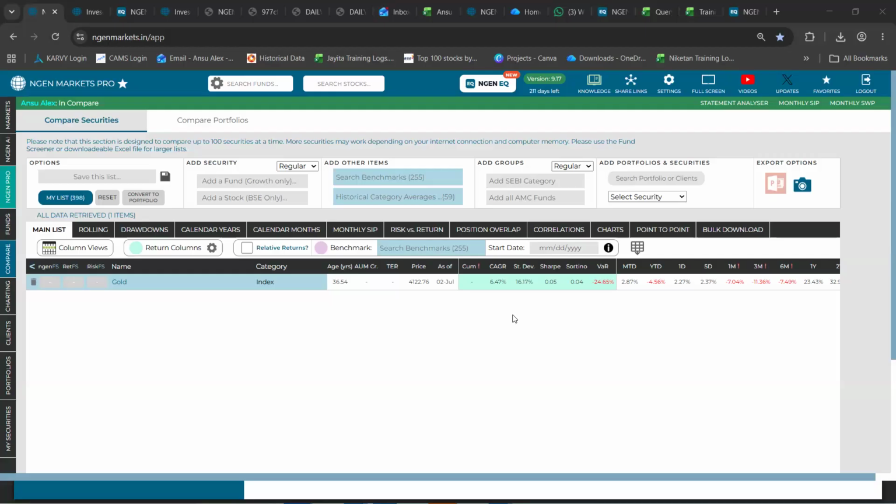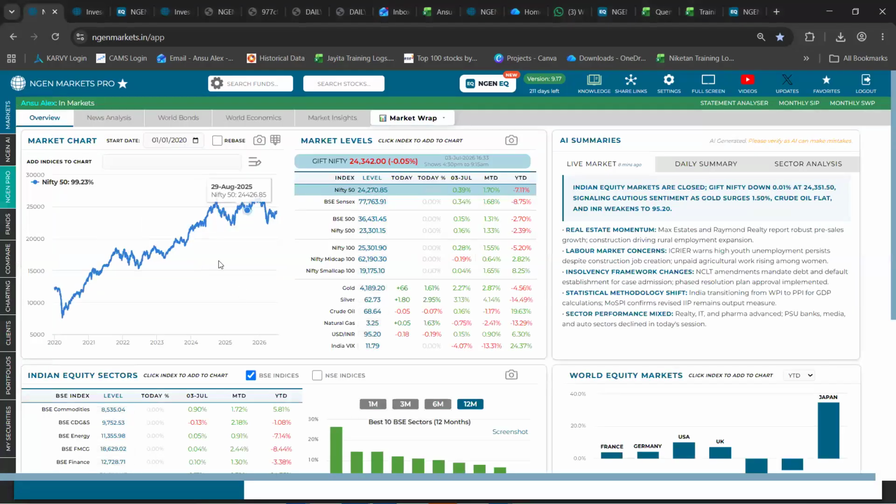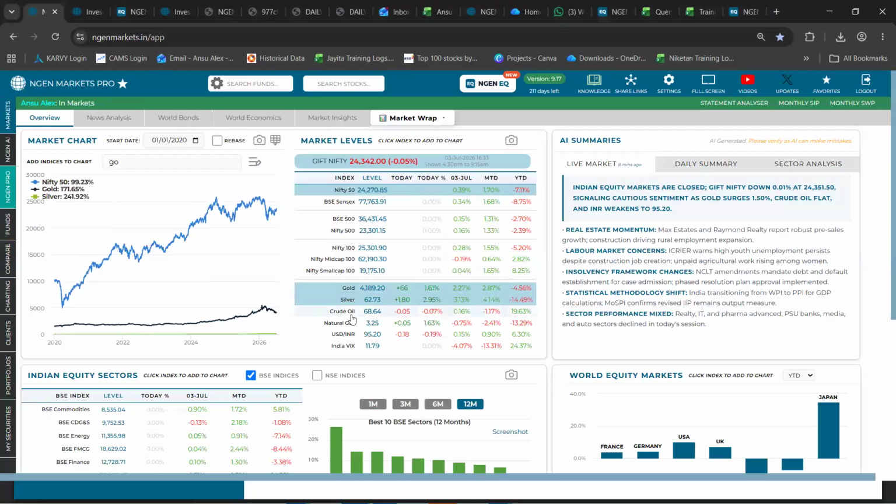I have a question regarding the multiple commodities comparison. If I want to rebase that, is it possible? Typically rebasing happens to 100. So you add a benchmark, let's say gold, and silver.